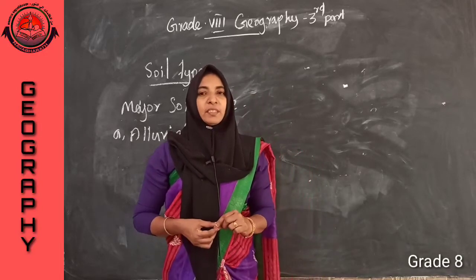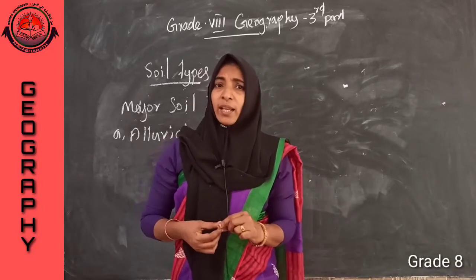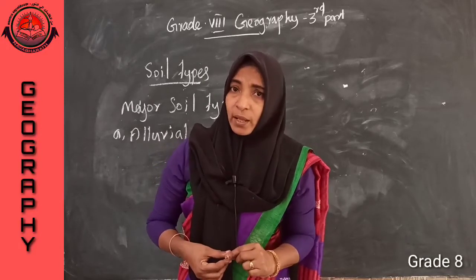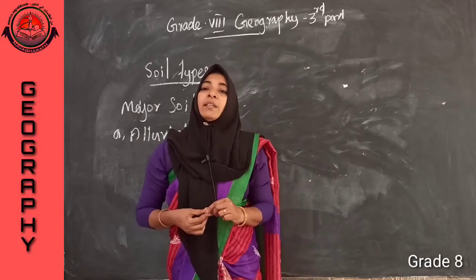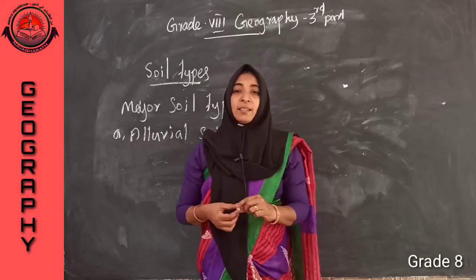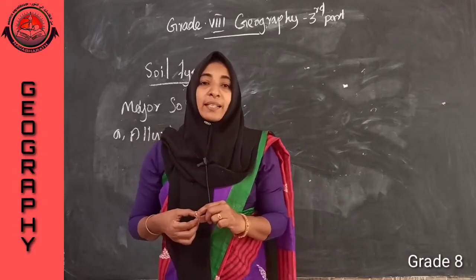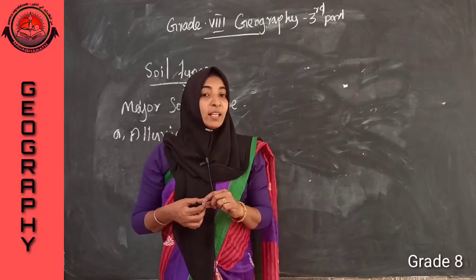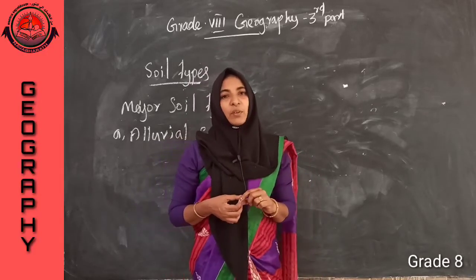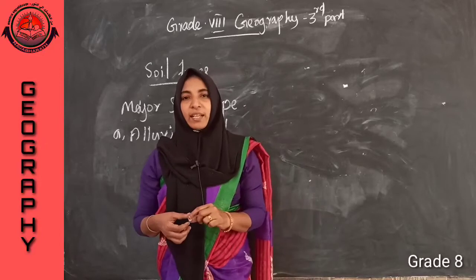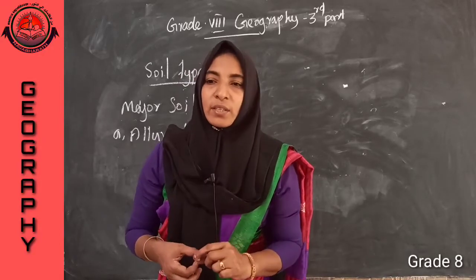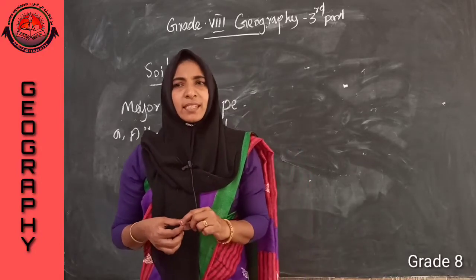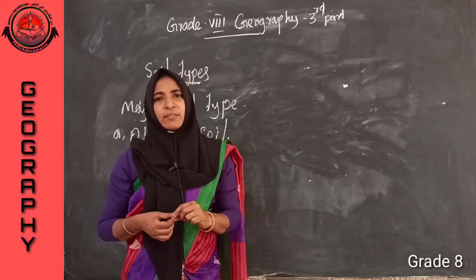Then it is very fertile soil. We can find it in a plain area. The northern plains in India are the best example of alluvial soil. Is it clear? Can we move to the next one?